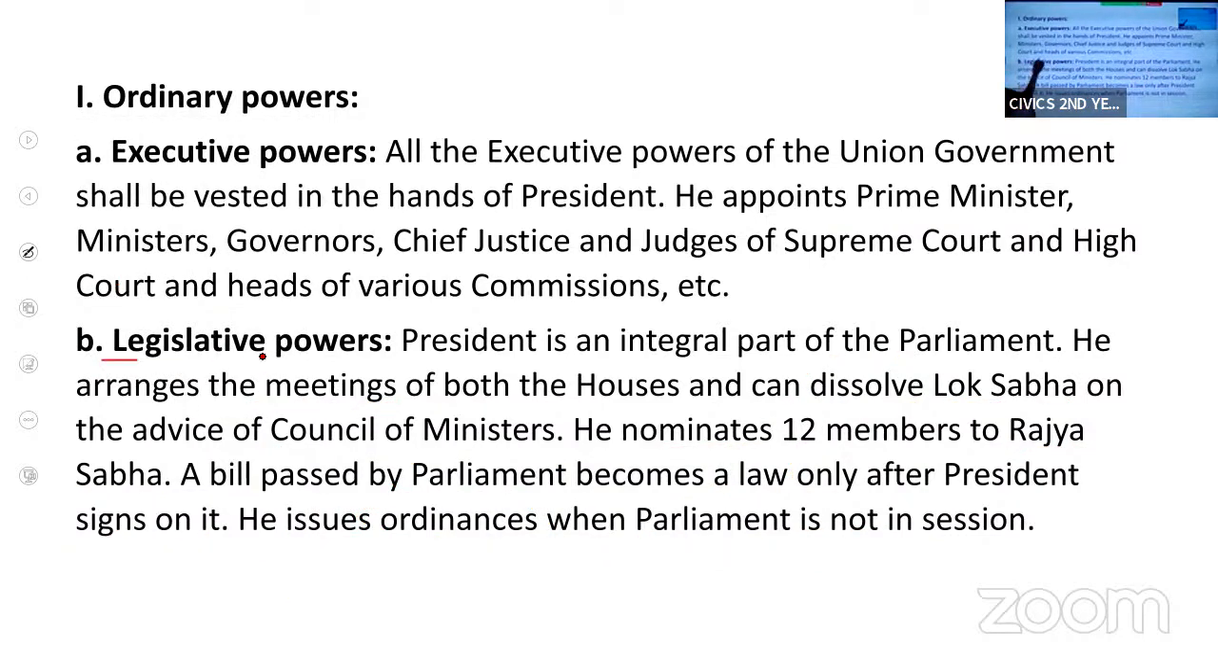Executive powers are about making appointments of all the executives. Whereas in legislative powers, it is his involvement in lawmaking, in the legislature, that is parliament. He arranges the meetings of the parliaments. He nominates 12 members to the Rajya Sabha. Until he signs on the bills passed by the parliament, those bills will not become law. And he has the power to issue ordinance when parliament is not in session. So these are his legislative powers.